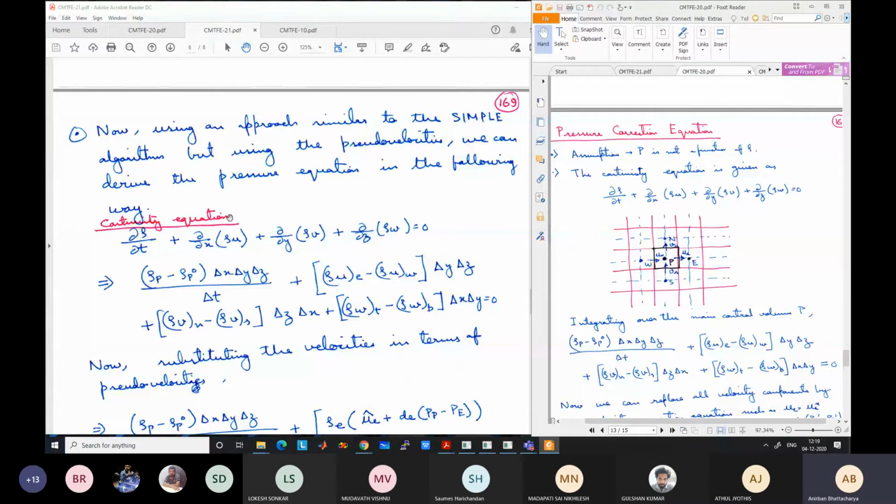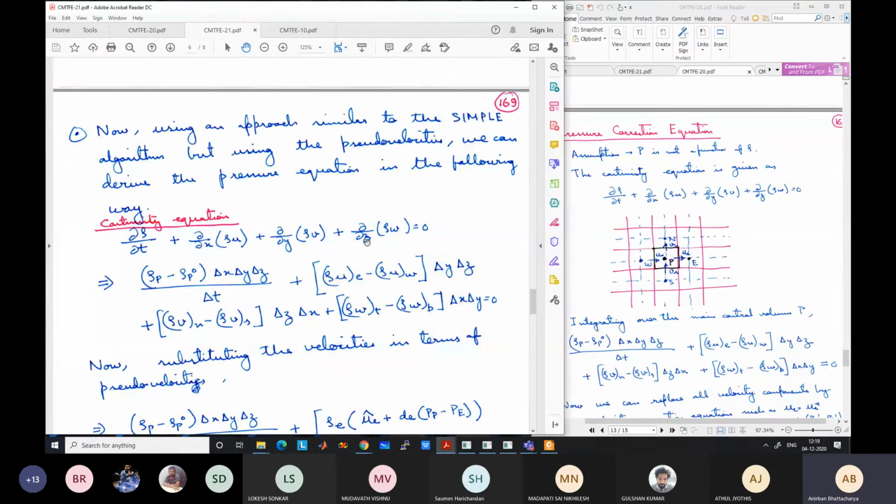Is it clear what I am saying? Why you need to integrate over all the variables? Or is there any confusion? Sufficient time is there today for question answers or discussion. So I hope it is clear.